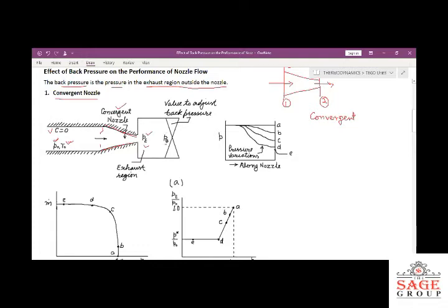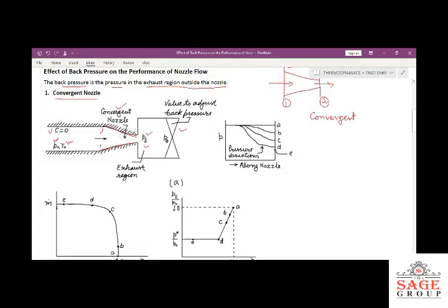PB here is called the back pressure. So what is the back pressure? It is the pressure in the exhaust region outside the nozzle. Outside the nozzle, we are using a valve here, and with the help of this valve we can reduce the back pressure. So at our will, we can reduce the pressure. Then when we reduce the back pressure, what will be its effect on the flow? We will discuss that here.